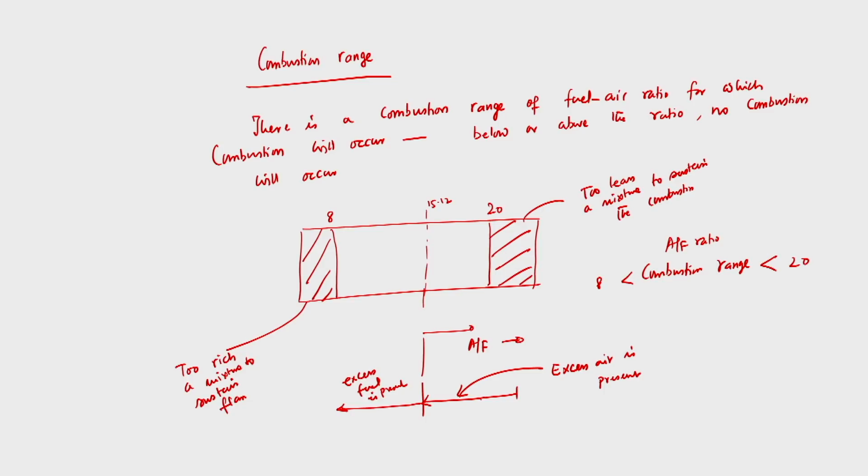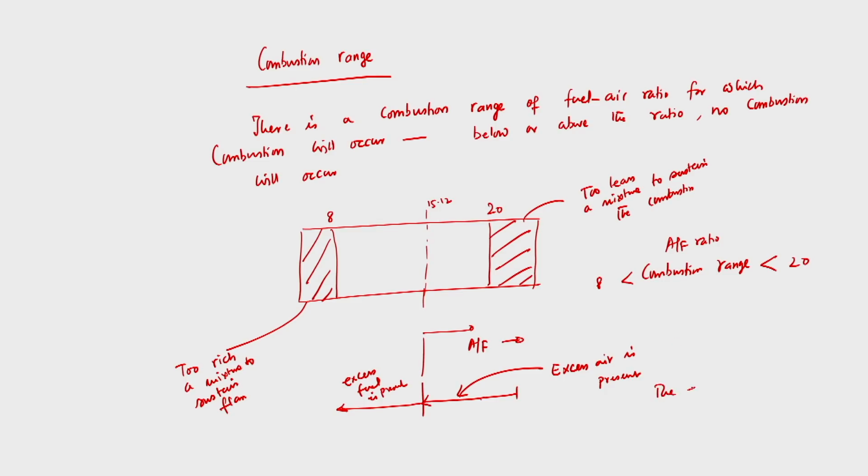If it becomes higher than 20, then the mixture is too lean to sustain the combustion. If it is less than 8, then the mixture is too rich with fuel and the flame will not sustain. A flame might develop, but it won't propagate; immediately after development, it will be extinguished. So this is the combustible range for this particular fuel, butane. For that problem we have calculated the stoichiometric air fuel ratio.